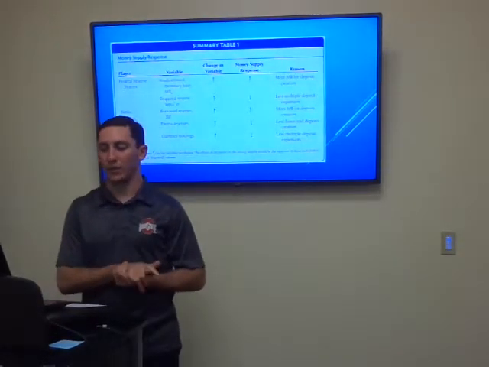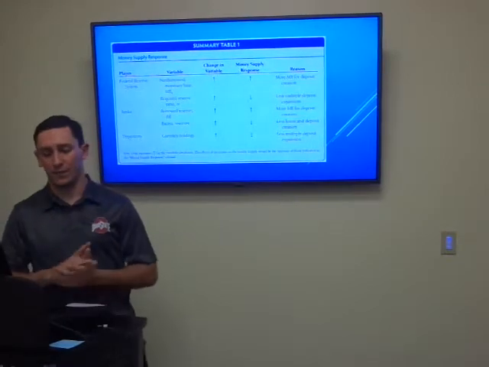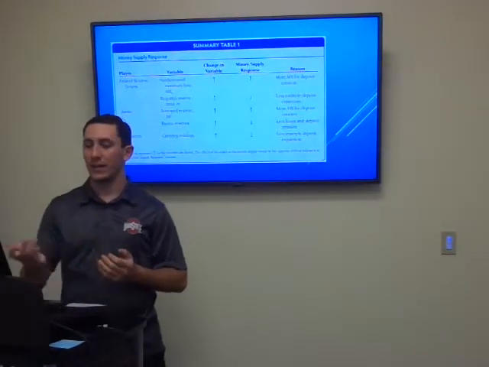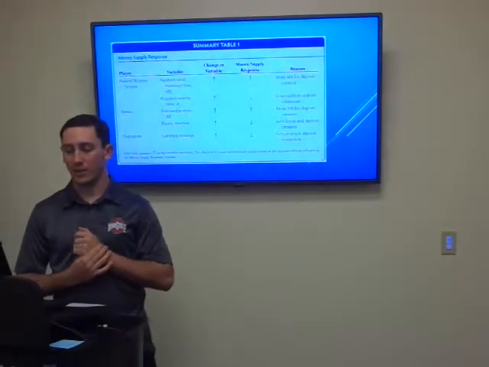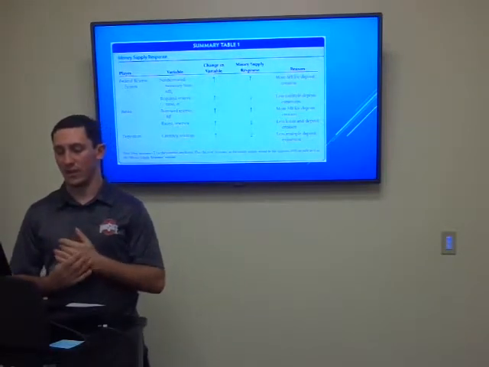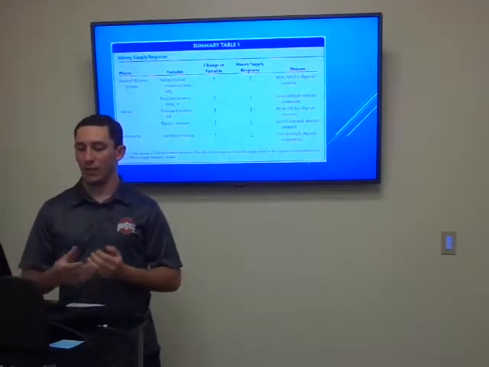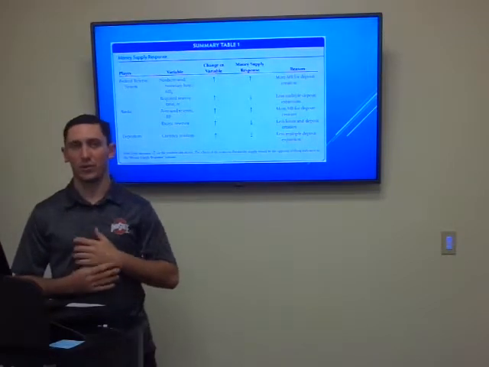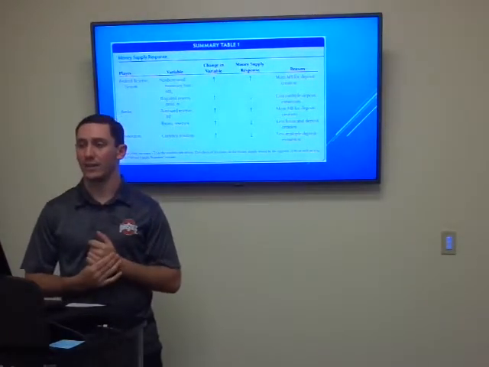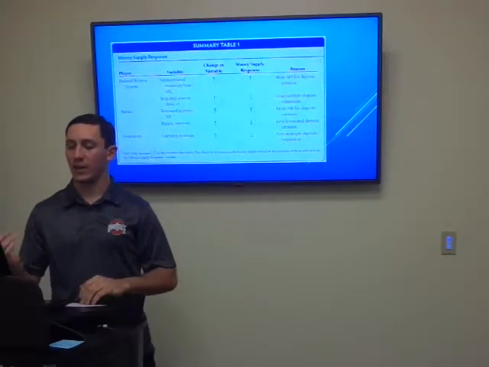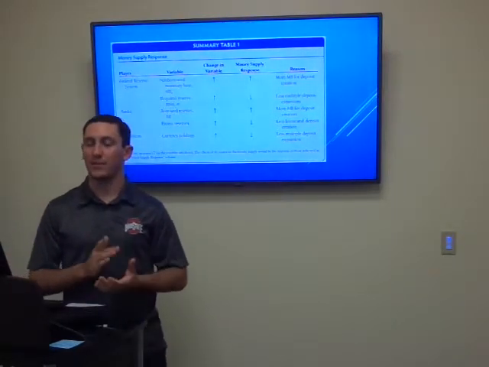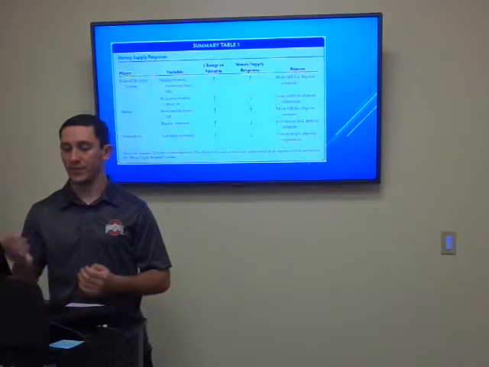Here's a little table to show what some of the changes can do. If the Federal Reserve System was to increase the non-borrowed monetary base, then the money supply would increase because they're putting more money into the market. However, if they increase the required reserve ratio, which is the amount of money these banks have to hold on hand in case anybody comes in and wants their deposits or if there's a run on the markets, this is going to lower the money supply because these banks have to hold more but can't loan as much.